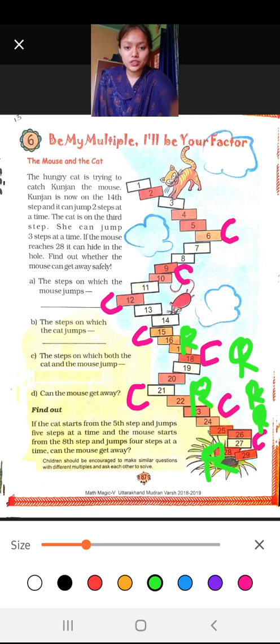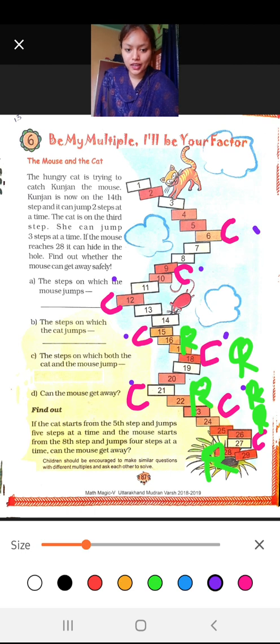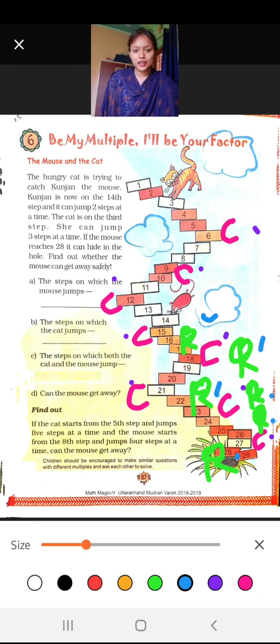Because the cat is taking how many steps? 1, 2, 3, 4, 5, 6, 7, 8 steps, and 8 spots, 1, 2, 3, 4, 5, 6, 7 and 8, whereas the mouse can easily reach with the steps 1, 2, 3, 4, 5, 6. So he can't catch the rat because the rat will easily skip.